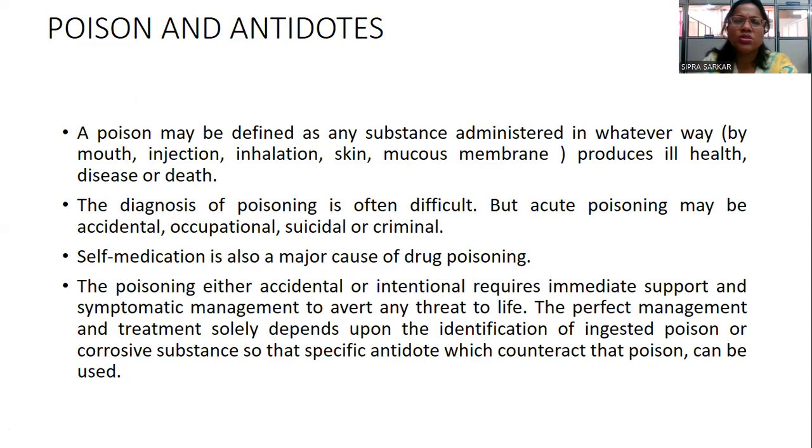That means poisoning can be in various ways, like accidentally, occupationally. Whenever any person is working in industry, they can inhale the poison slowly day by day. Or any person can intentionally ingest the poison for suicide. Or there may be some criminal purposes. Any person can intentionally kill another person by giving poison. And if self-medication is done without any knowledge of the drug, that may cause drug poisoning.